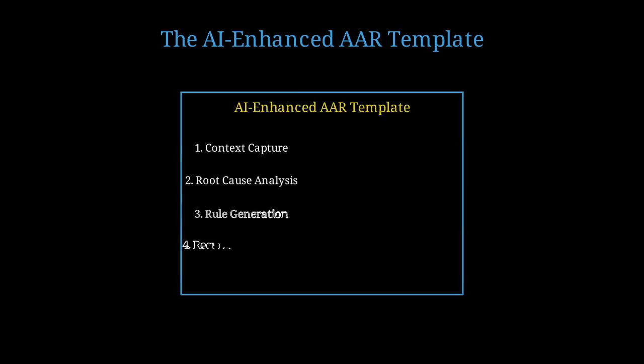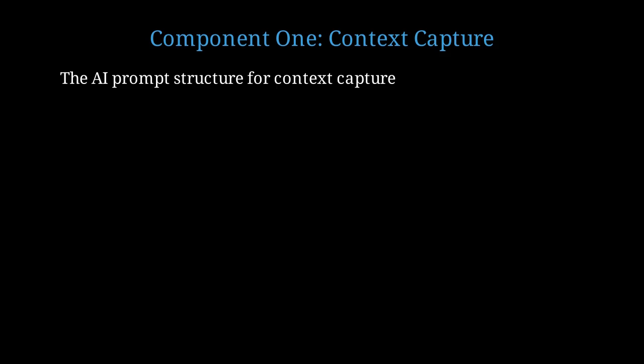The template flows sequentially. First, we capture complete context. Second, we perform root cause analysis. Third, we generate exactly one actionable rule. Fourth, we track whether this specific mistake pattern recurs. Context capture is the foundation. We need to record what happened, when it happened, who was involved, what the intended outcome was, and what the actual outcome was. You provide the AI with a structured prompt.